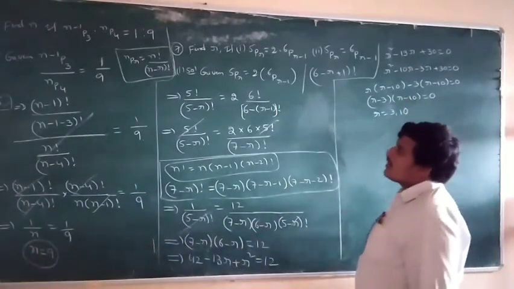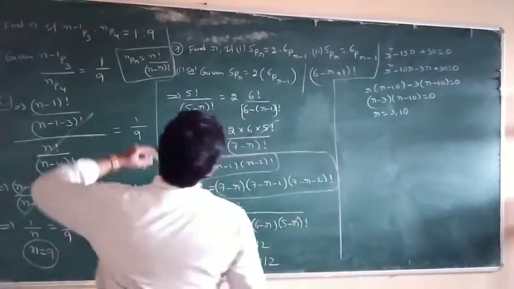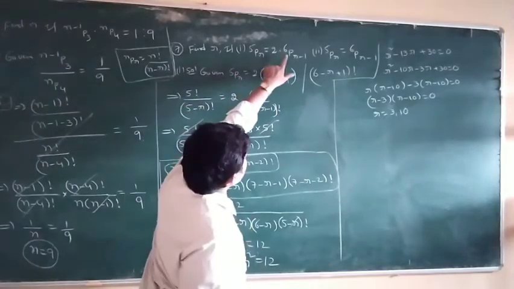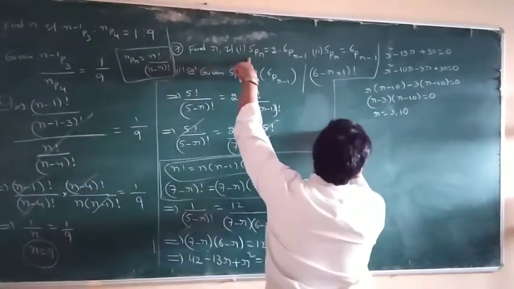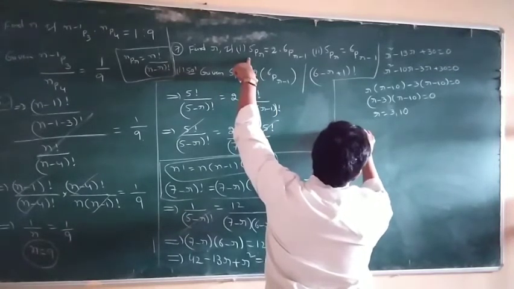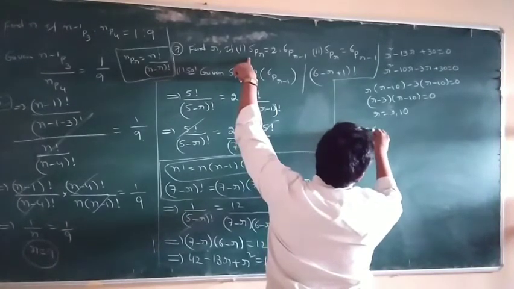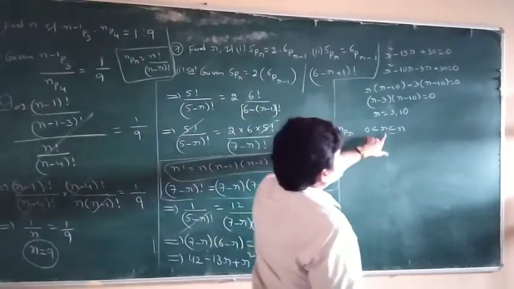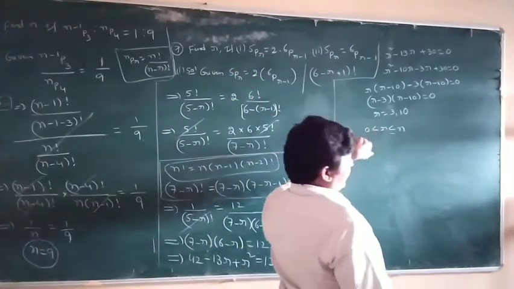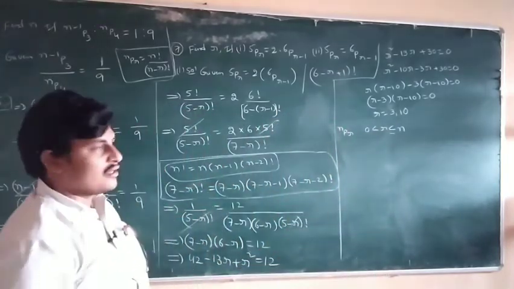So r is equal to 3 comma 10, and here n is equal to what? n is equal to 5 or 6. In nPr, r is equal to n or less than n, not greater than n.